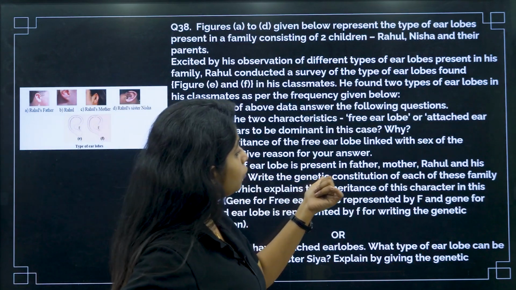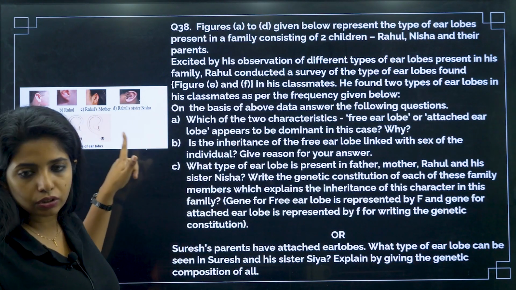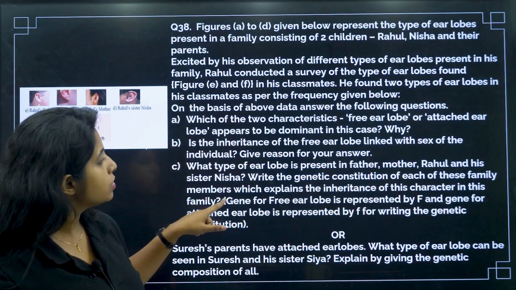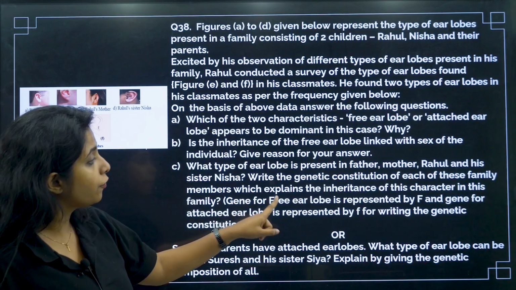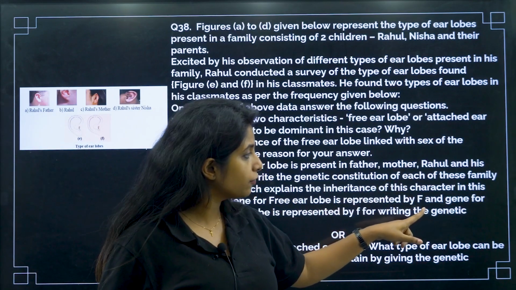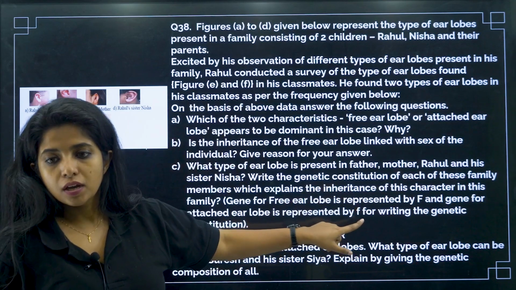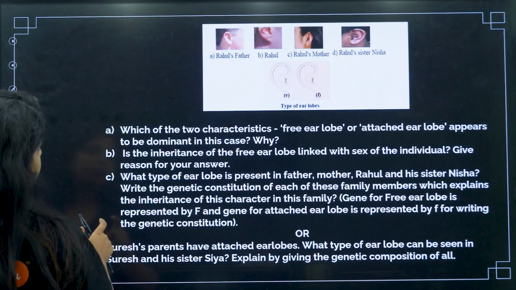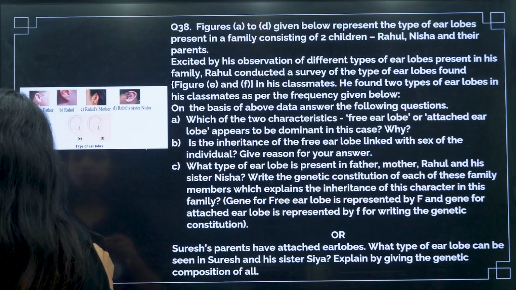Now what type of earlobe is present in the father, mother, Rahul and his sister Nisha? You already know it, I already told you. Write the genetic constitution of each of these family members, which explains the inheritance of this character in the family. Gene for free earlobe is represented by capital F and gene for attached earlobe is represented by small f for writing the genetic constitution. So you have to find the whole thing, and for that I need a small, okay,